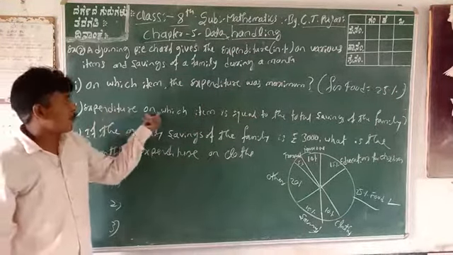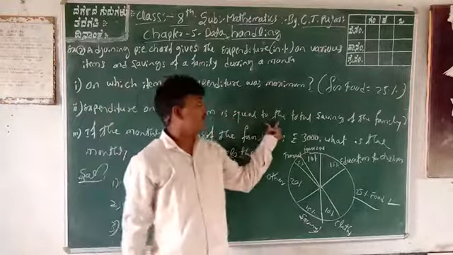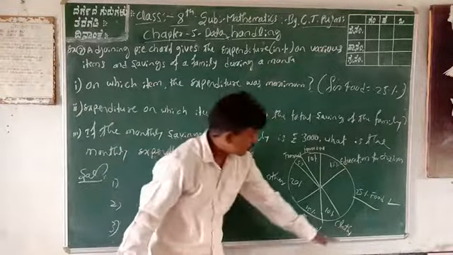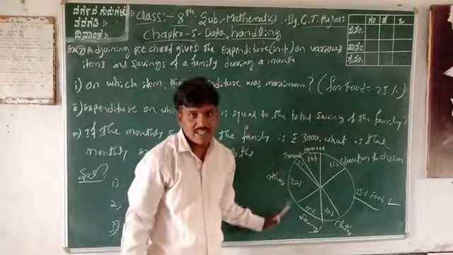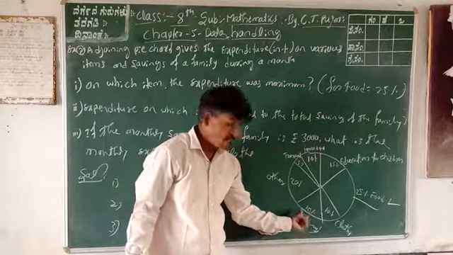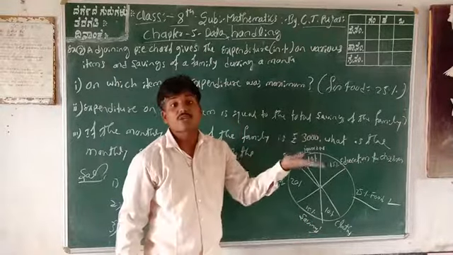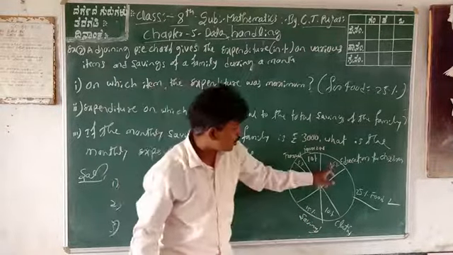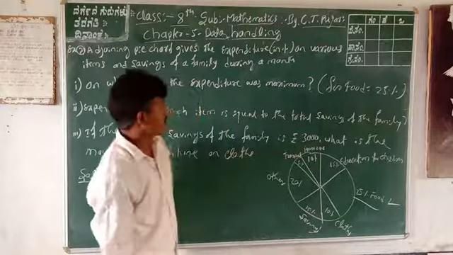What about next? Expenditure on which item is equal to the total saving? In the total month, that family is saving only 50%. This saving amount is equal to the expenditure on education for children. Answer is education for children.